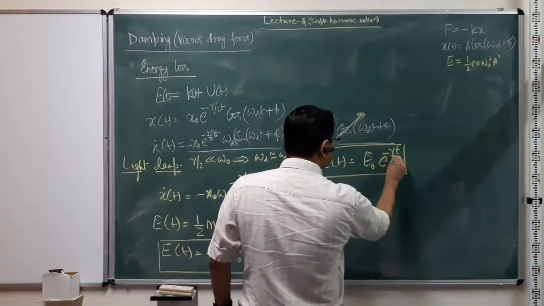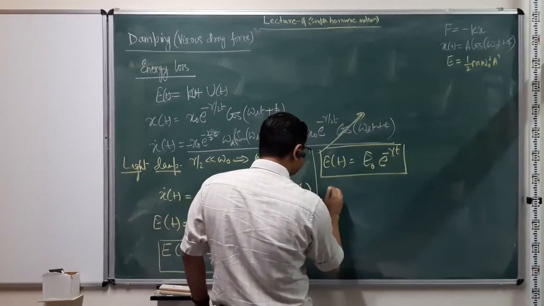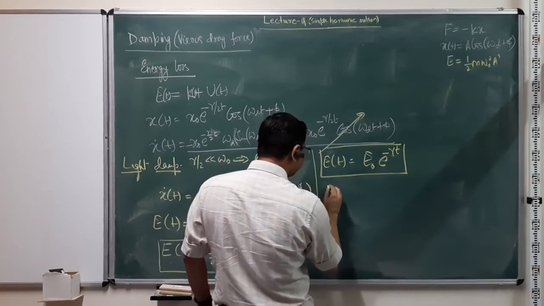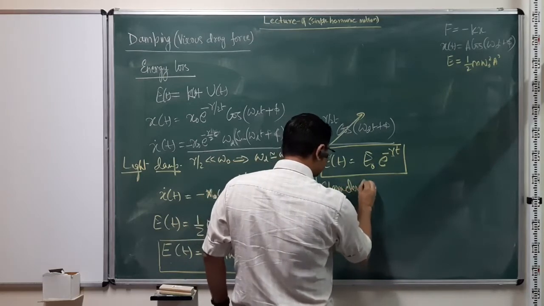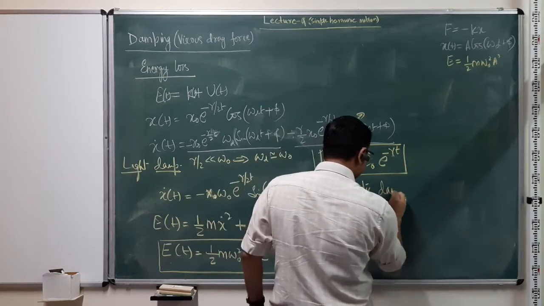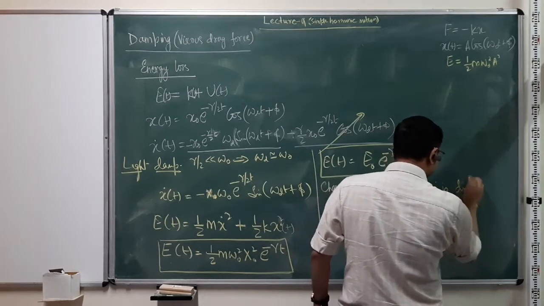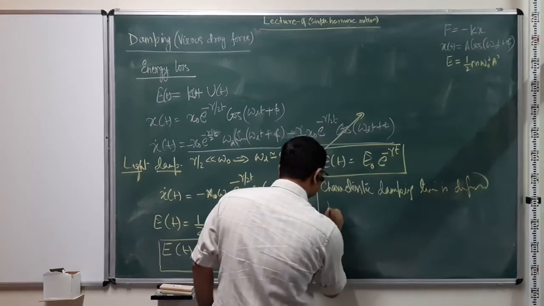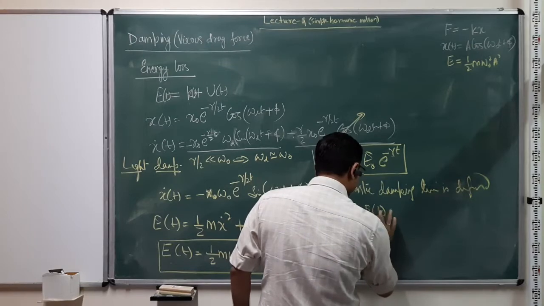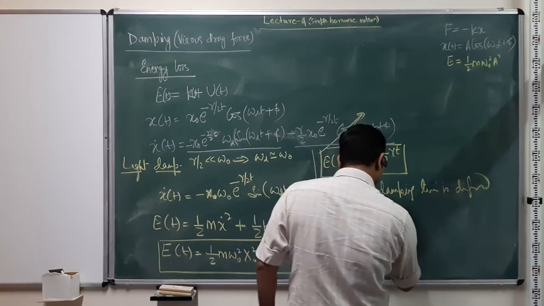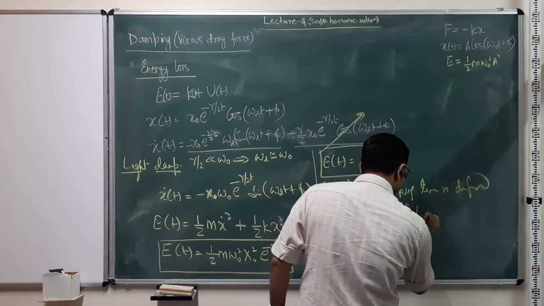We can relate this to the damping constant in a more explicit way. The characteristic damping time is defined when E of t is equal to E0 over e.